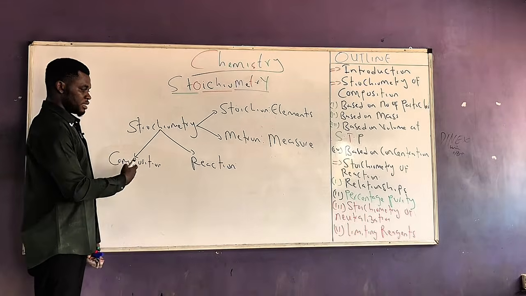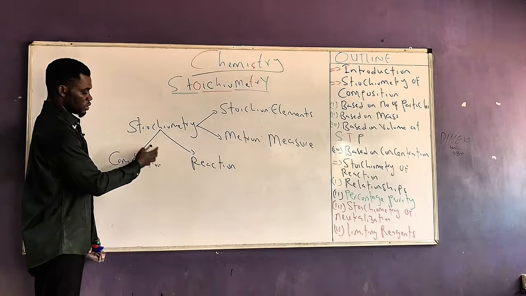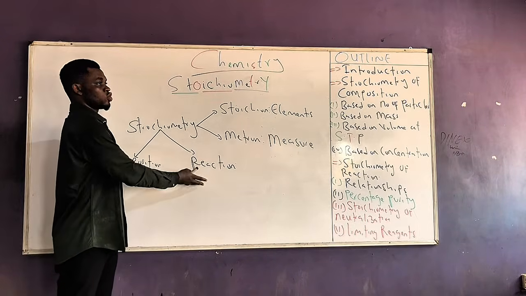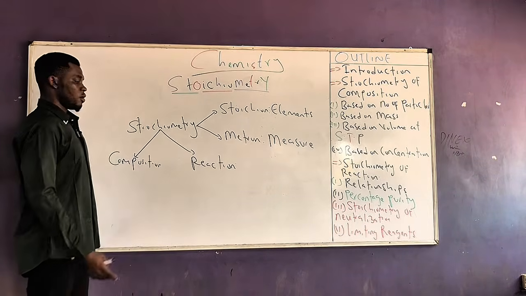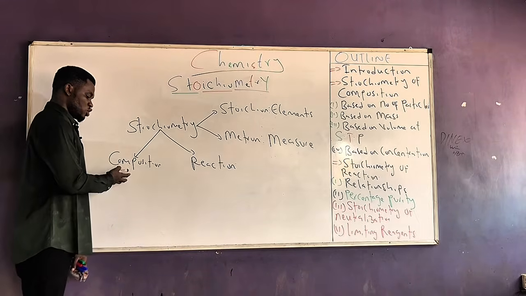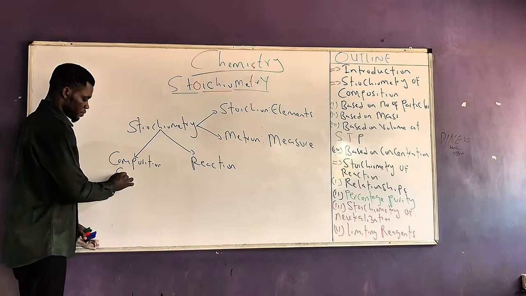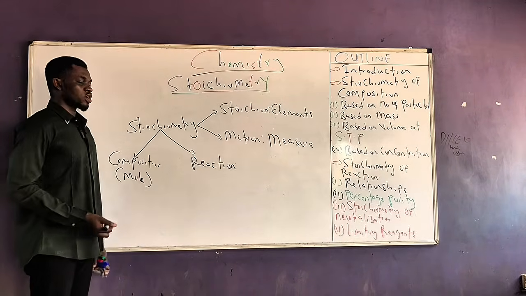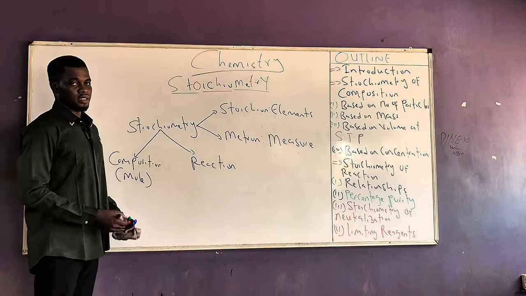So we have to discuss mole concept separately, and when we are done, we can apply the knowledge of mole concept to stoichiometry of reaction, where we'll talk about the measurement of the amount of reactants and products.